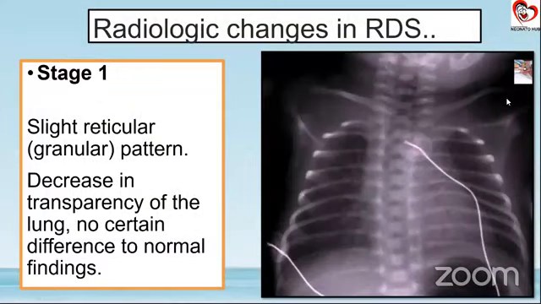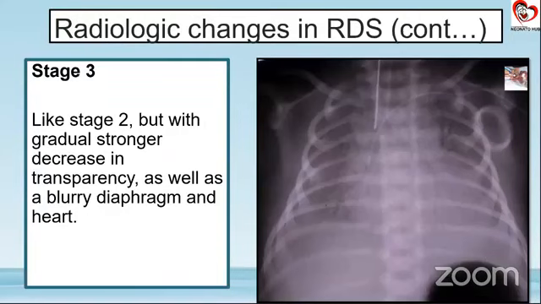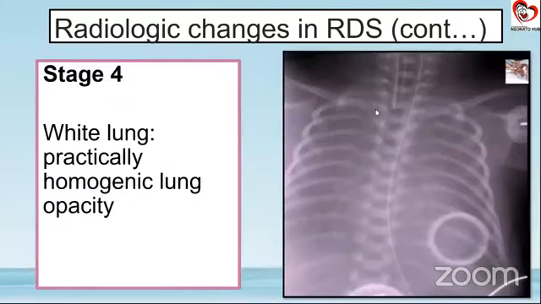So now these are the important things that we need to see, because I'm sure anyone who has entered the NICU has seen X-ray with RDS. But what I'm sure is that when you look at the X-ray of RDS, just a second, this is the picture that comes to our mind. That is a practically homogenic lung opacity. And we call this RDS, but it is not so. This is the stage 4 of RDS.